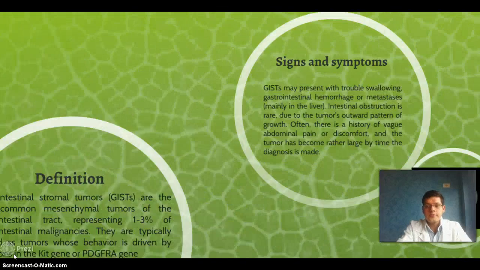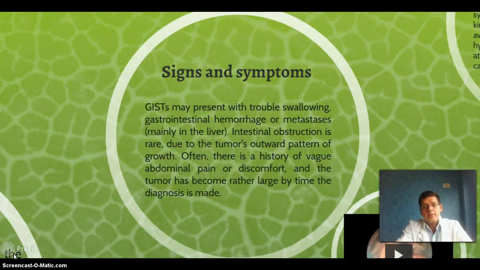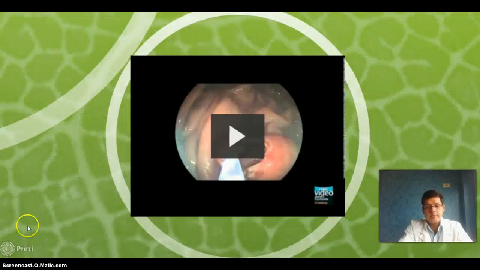So, continue. Signs and symptoms. GIST may present with trouble swallowing, gastrointestinal hemorrhage, or metastasis, mainly in the liver. Intestinal obstruction is rare due to the tumor's outward pattern of growth. Often there is a history of vague abdominal pain or discomfort, and the tumor has become very large by the time the diagnosis is made.